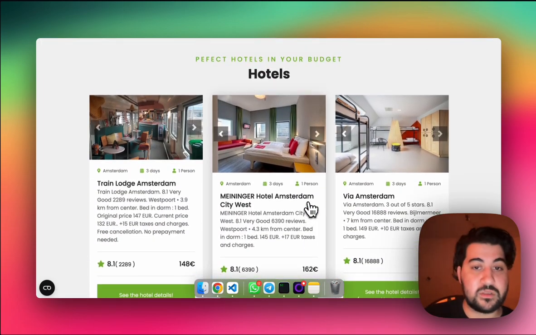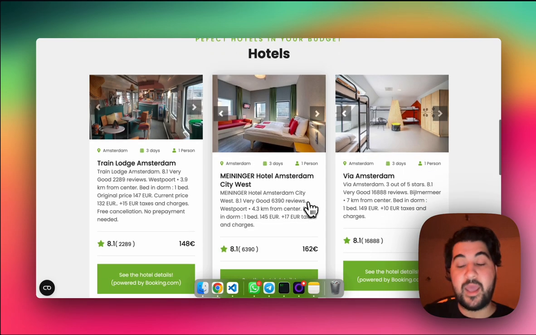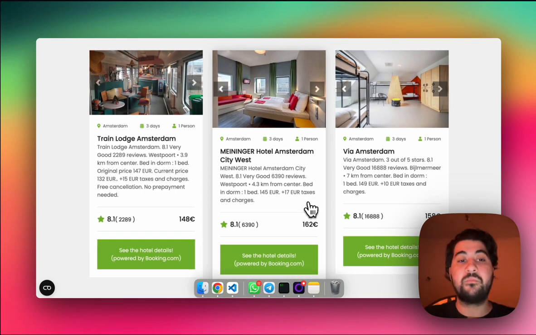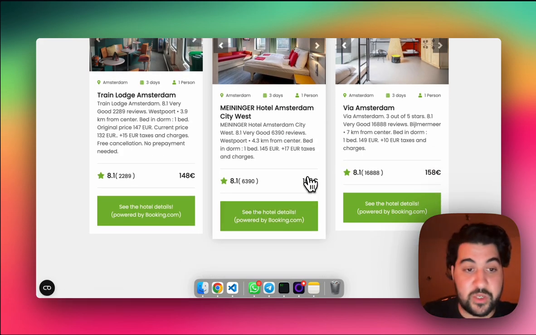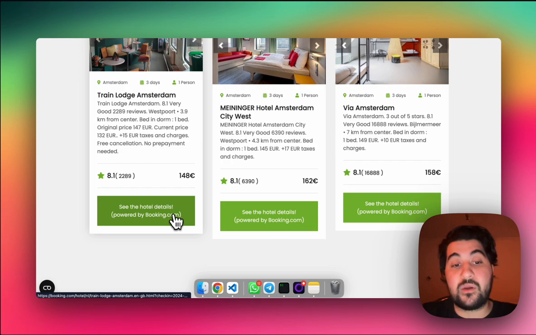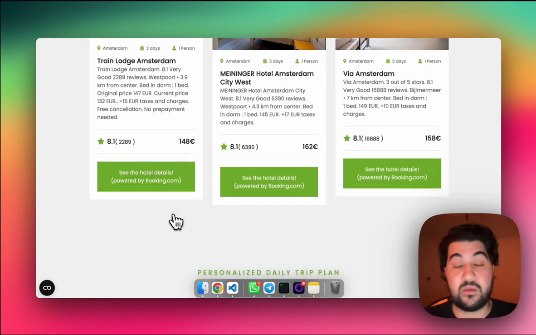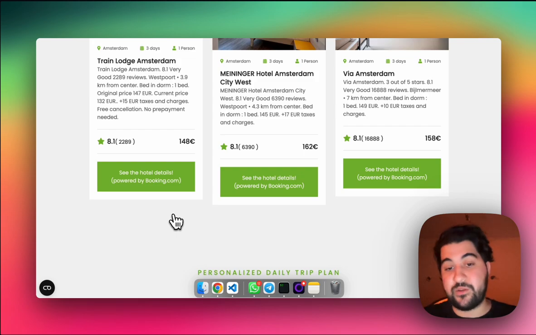And for the hotels, actually, this is already a filtered version. AI handles that. Also, Trip Budget has some minimum qualifications for the hotels, and it brings you a maximum of 3 options per destination, and you're free to choose any of these. And right away, I can go to booking.com and book it there. Again, I can use my loyalty program, get my support from them. Nothing related with Trip Budget. Trip Budget is just a finder.